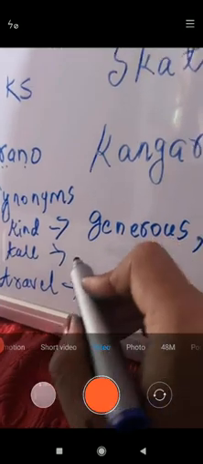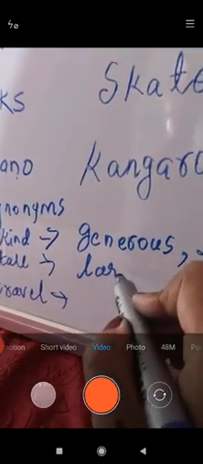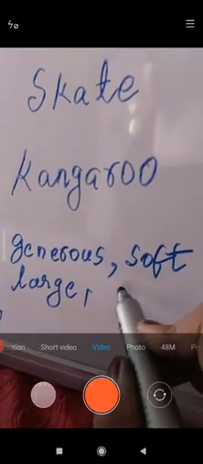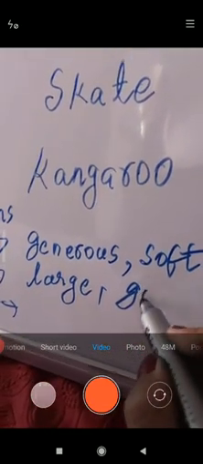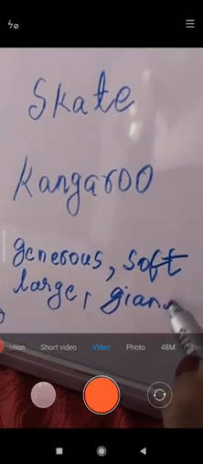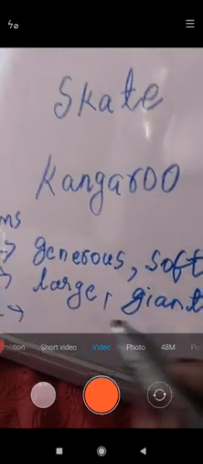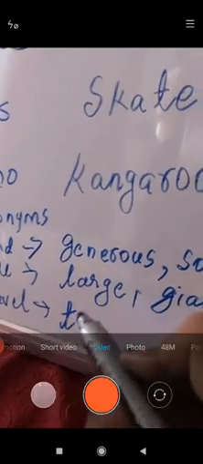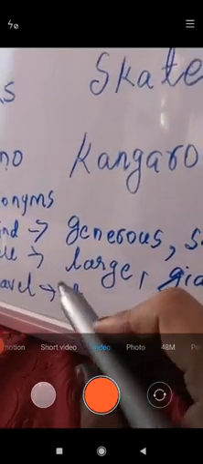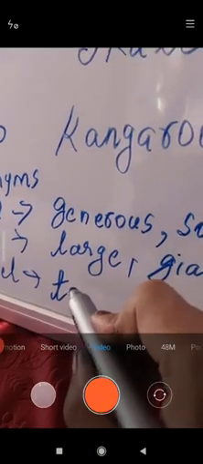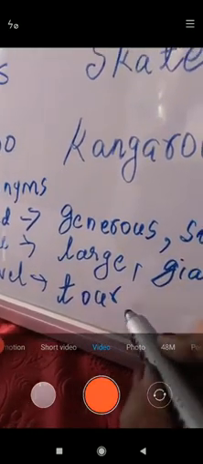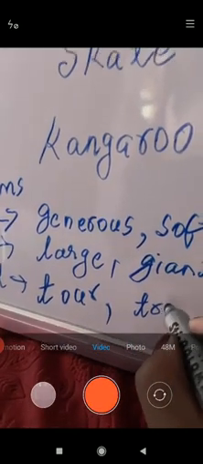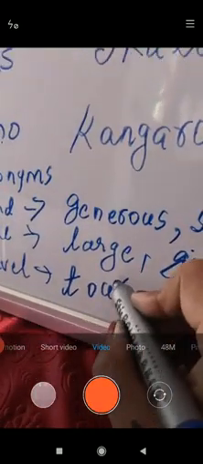Now tall has a similar meaning, large, or you can also write giant, very tall. Travel, you can pick out these similar meaning words from the poem also. Tour, and the next one, trip. You can write trip and tour.